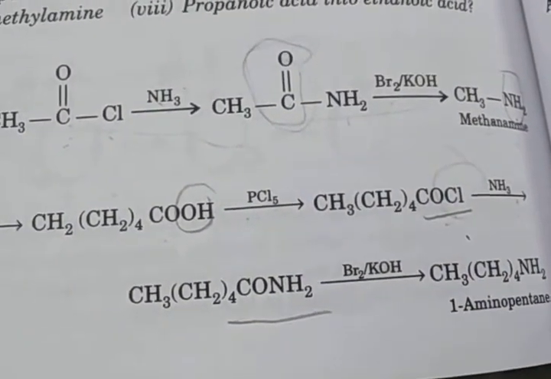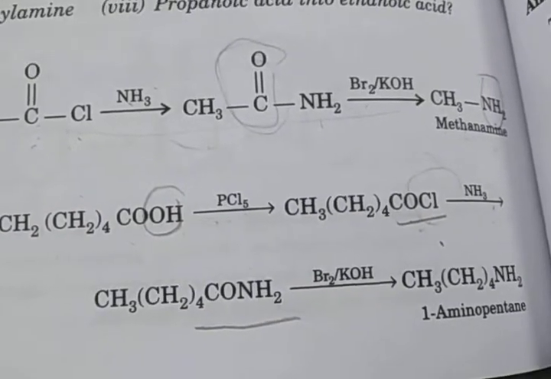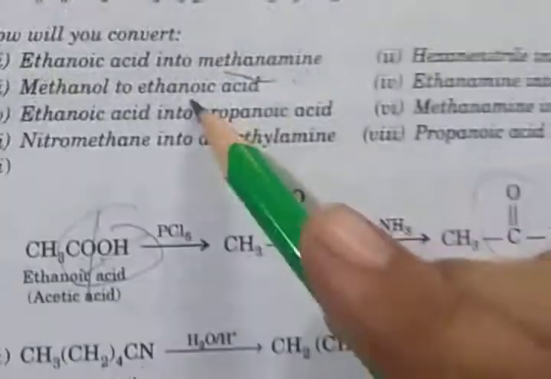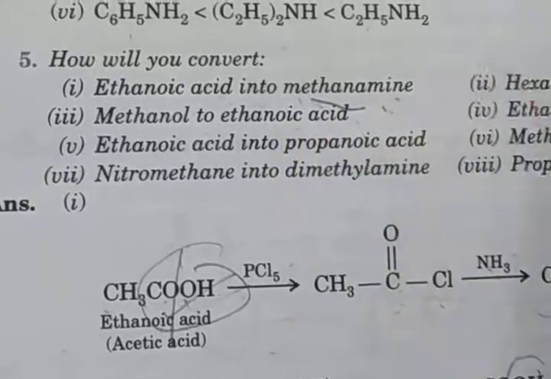Then react with the bromine and KOH. So it forms 1-aminopentane. Then question number 3. Methanol to ethanoic acid. How will you convert methanol to ethanoic acid?